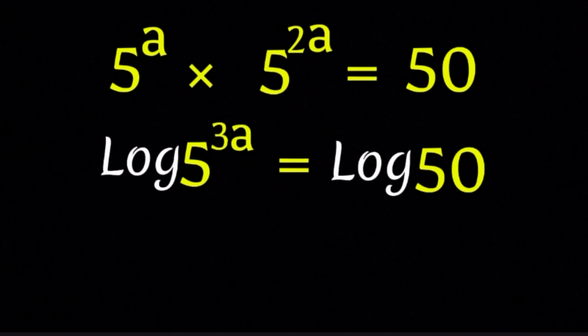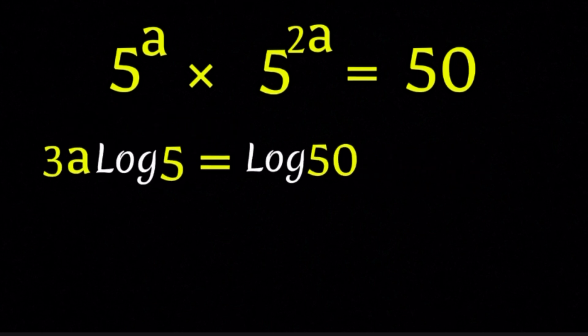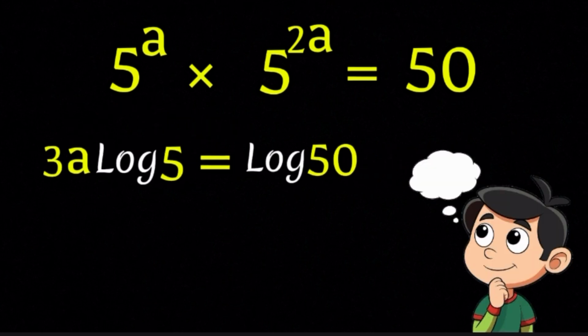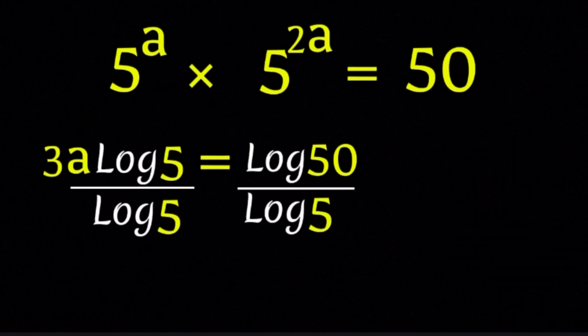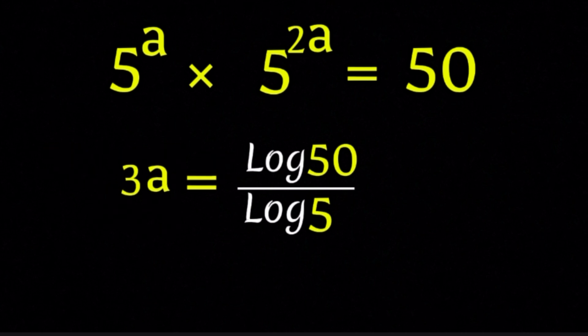And here's a cool property. When you have a log of something raised to a power, the exponent comes down like it has VIP access. So 3a times log 5 equals log 50. Don't rush here. This is the part where many people make tiny mistakes, and those tiny mistakes blow up later. Now we want to isolate a. Divide both sides by log 5, and on the left, log 5 cancels out. Easy, right? So now we have 3a equals log 50 over log 5.